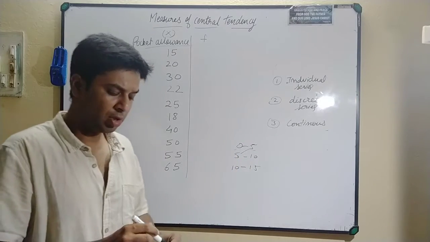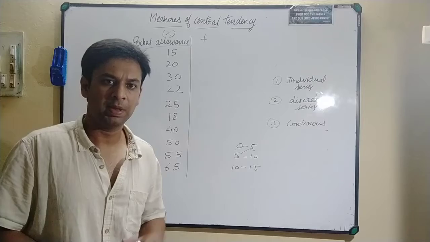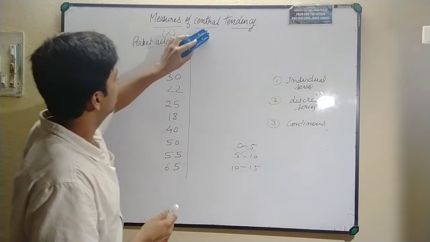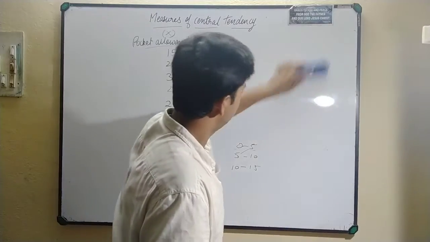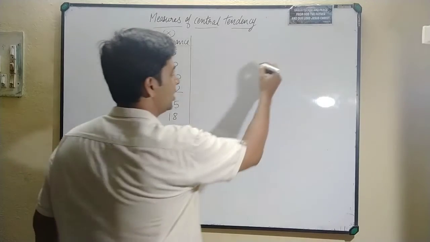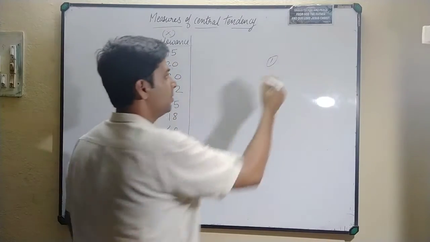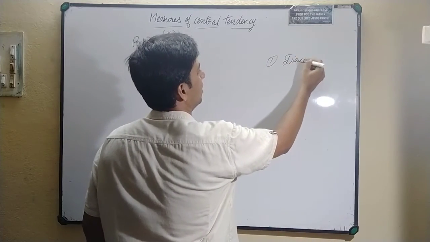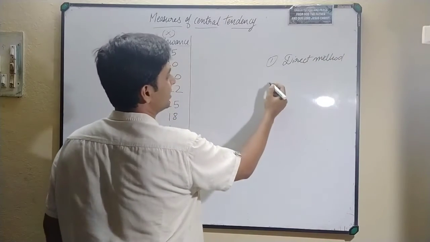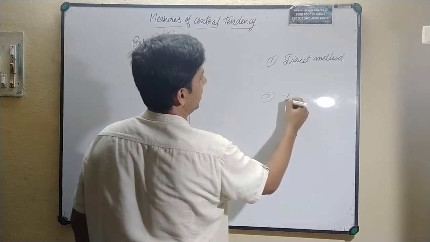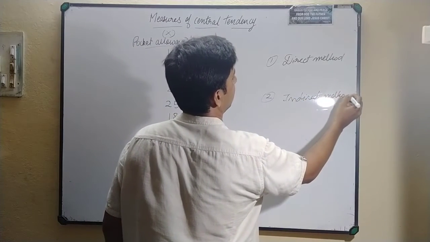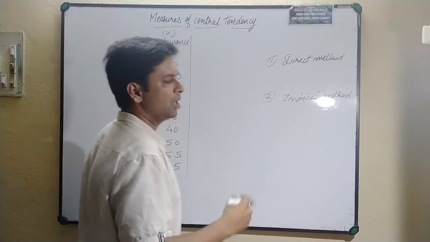So this is how you can find it, and later on I am going to explain to you with the help of an example how to proceed further. But as of now, we are having a numerical of an individual series, and while calculating the mean we'll of course have three methods. The first one will be the direct method. Then the second one will be the indirect method, or you can say assumed mean also.